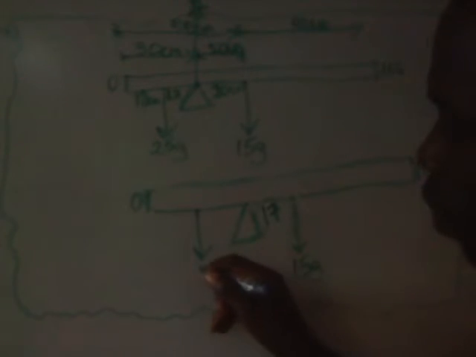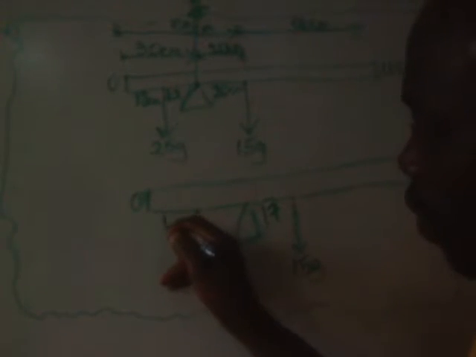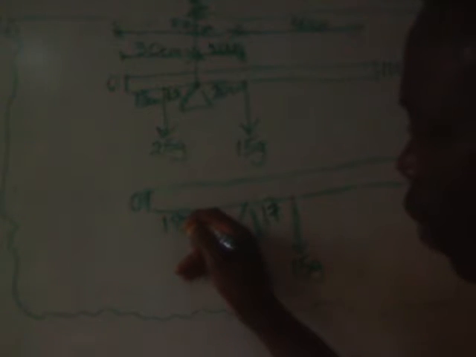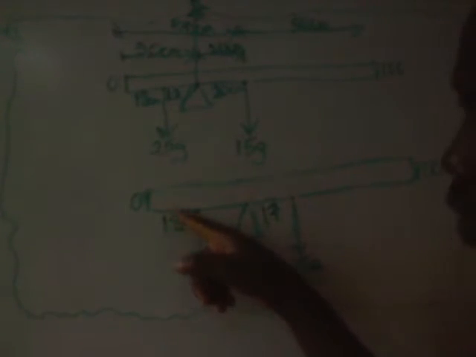So we are putting our unknown mass, M. Let it be M, the unknown mass. From 0 to this unknown mass M that we are bringing is 18 centimeters. All your distances must be read from 0. Here is 18. Don't forget that from 0 to the pivot is 33, and you have cut off 18 from it.